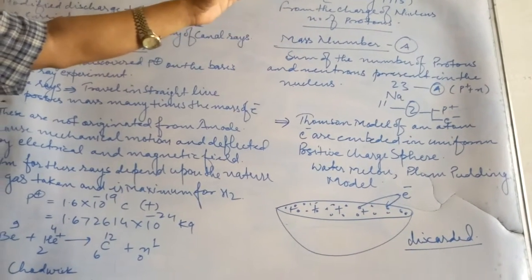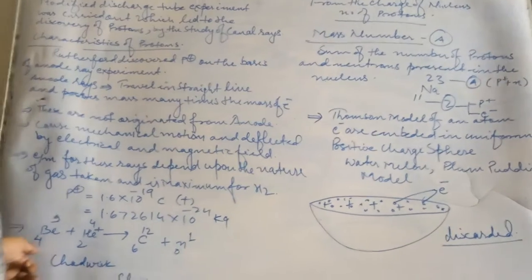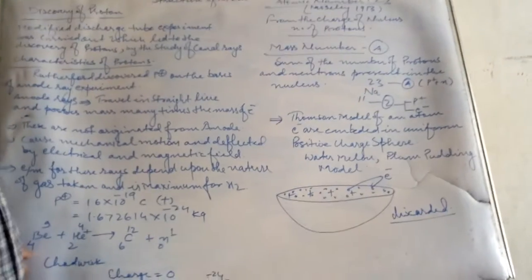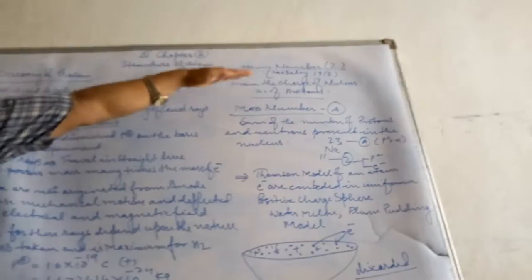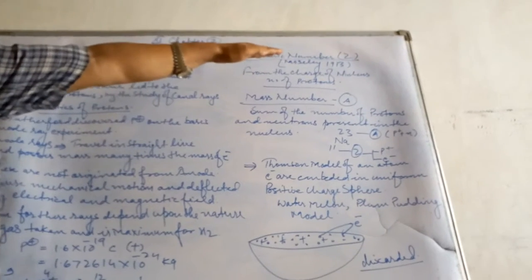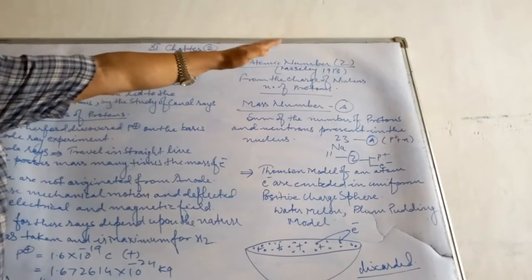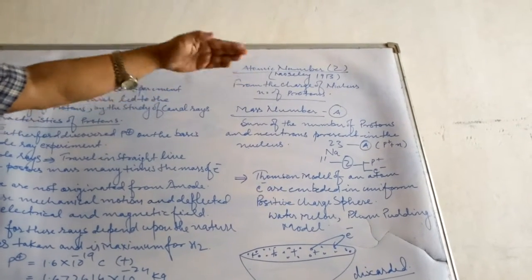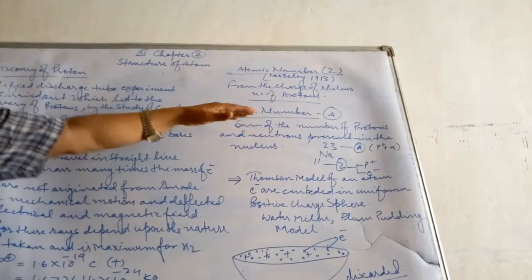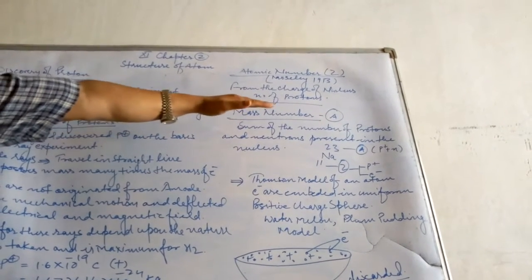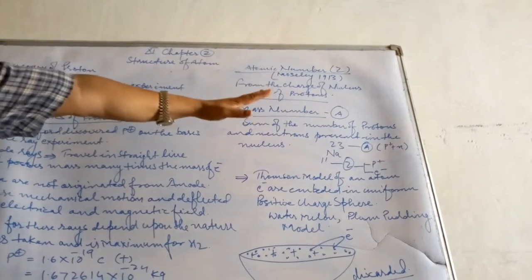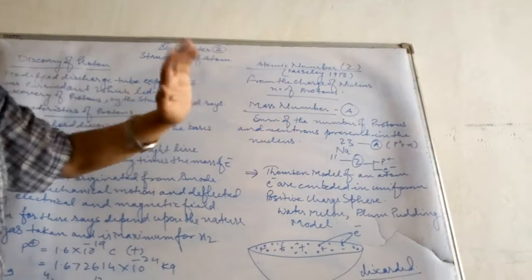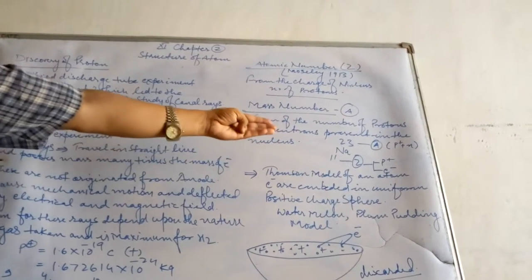Suppose beryllium is written here, and this 4 indicates the charge number, the so-called atomic number, meaning there are 4 protons present in the nucleus of beryllium. So the atomic number was discovered by Moseley in 1913. Atomic number is denoted by capital Z, and it is decided by the number of protons present in the nucleus of an atom. So children, another number is the mass number. Mass number is denoted by capital A, and this is the sum of the number of protons and neutrons present in the nucleus.